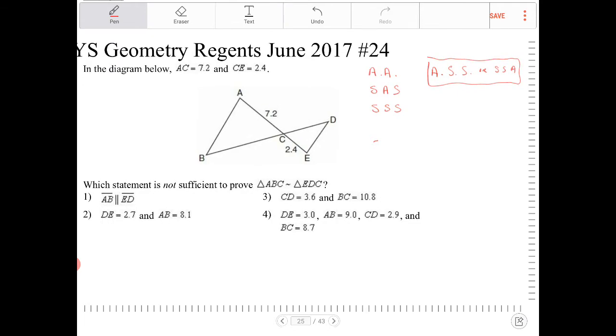Again, this question is worded kind of weirdly. It says which statement is not sufficient to prove. If we have an angle-side-side relationship, then that is not sufficient to prove similarity. All the things in here that I'm circling are. All right, so let's take a look.